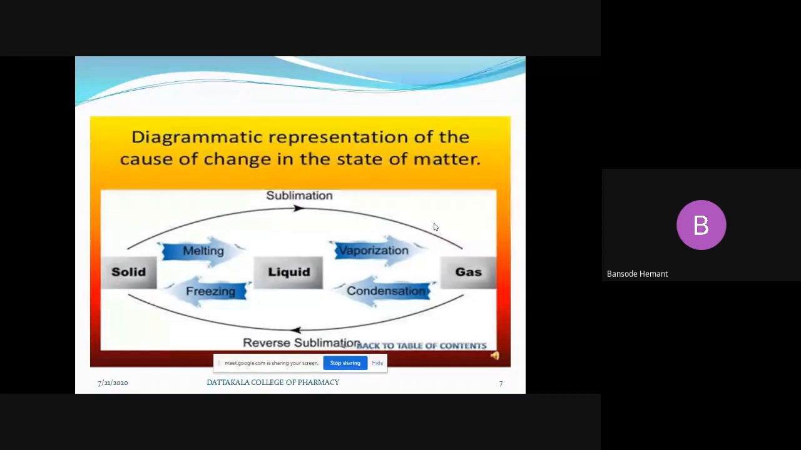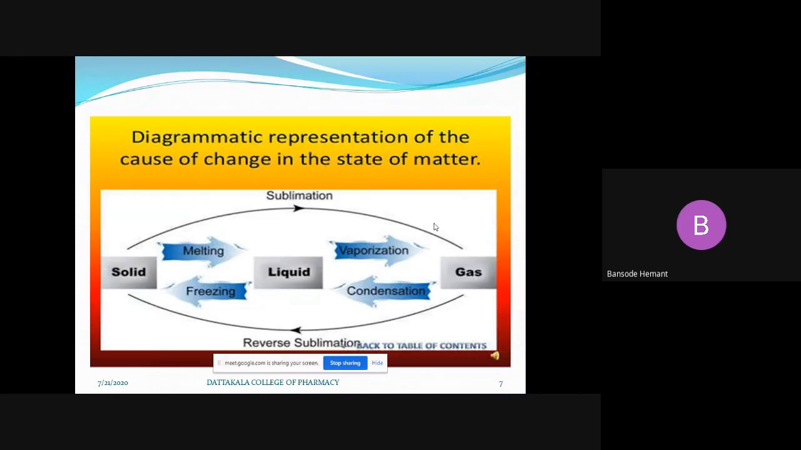Again, if you provide temperature to that liquid, it will form vapors after boiling. These vapors are converted into gases. That means after melting, solid is converted into liquid. After vaporization, after boiling, liquid is converted into gas. In this channel, we know that solid goes into liquid, and liquid into gas.